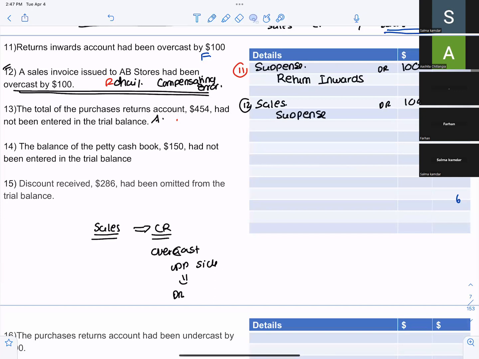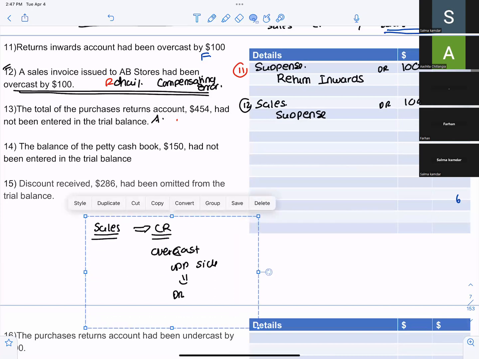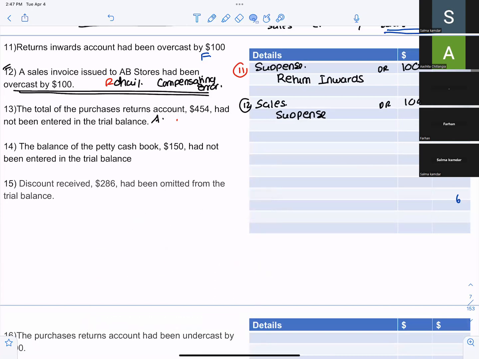The total of the purchases return account, $454, had not been entered in the trial balance. So this is an error of omission. Purchase return is usually credited, so suspense would be debited. So suspense is debit and purchase return is credit.